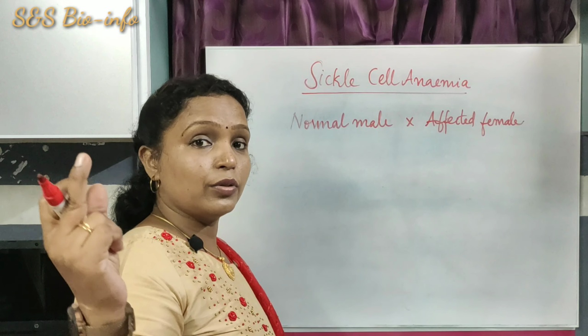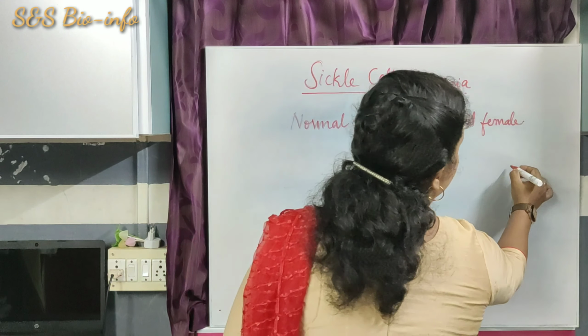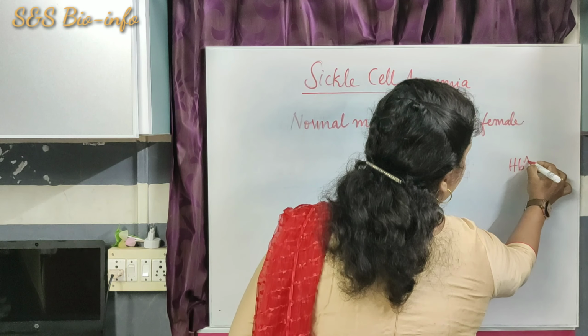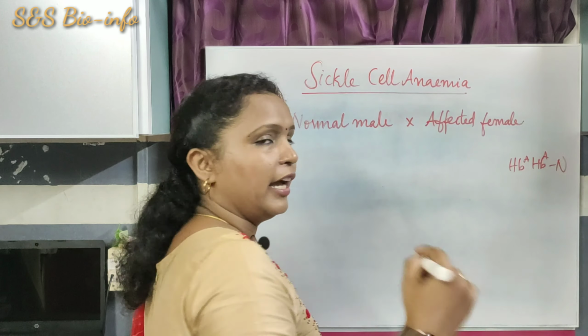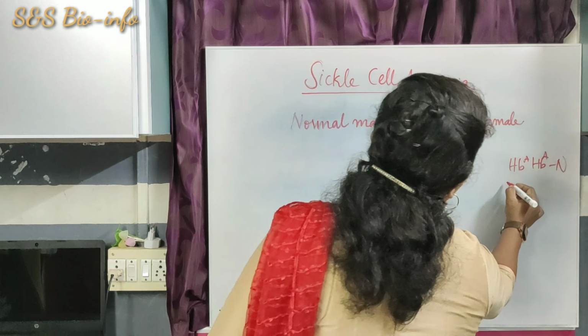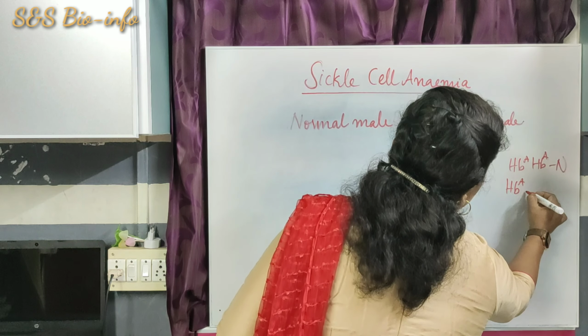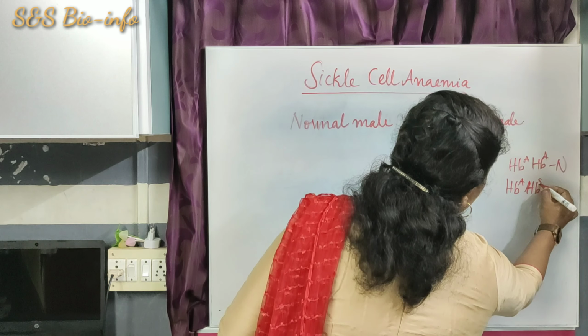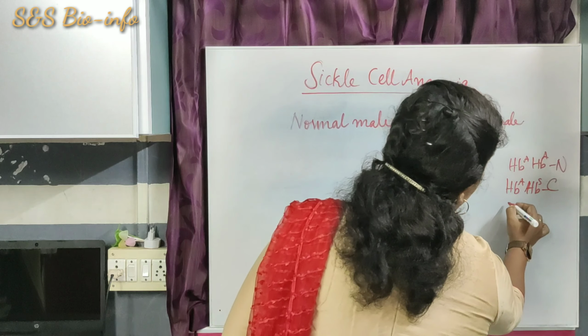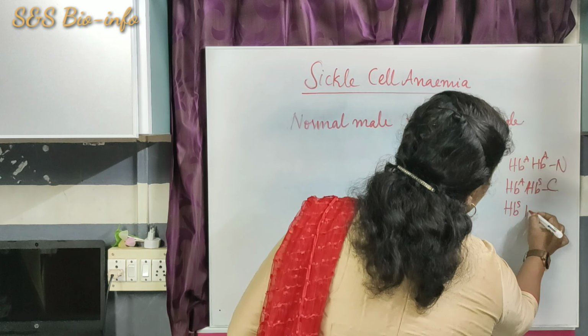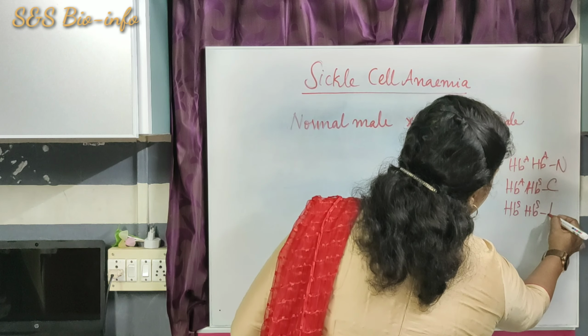Just before, I told you that the normal condition of the gene will be HbA, HbA. Normal. HbA and HbS are carriers. Heterozygous condition is a carrier. HbS, HbS is a diseased condition.